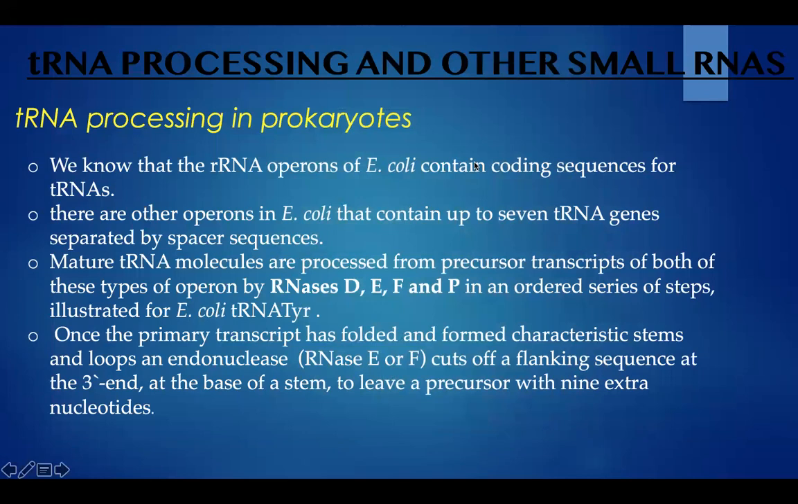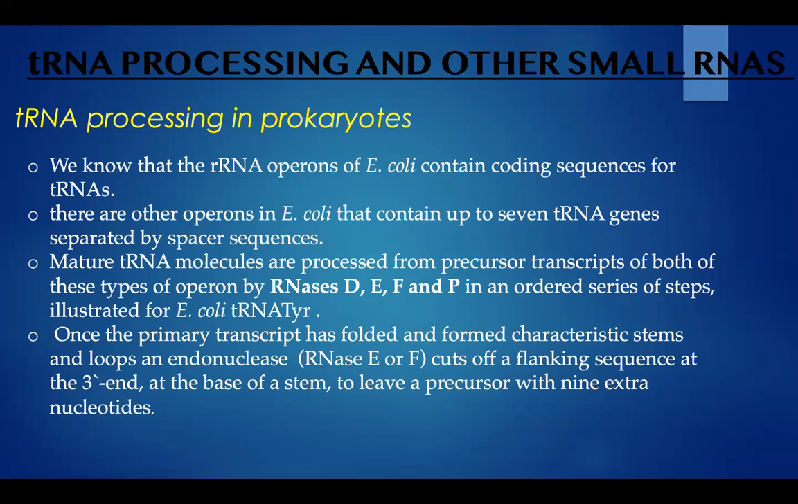Next, we'll be studying tRNA processing and other small RNAs. tRNA processing in prokaryotes. We know that the rRNA operons of E. coli contain coding sequences for tRNAs. So as I mentioned, in the spacers of rRNA operons, there is a coding region which codes for tRNAs. There are other operons in E. coli that contain up to 7 tRNA genes separated by spacer sequences.